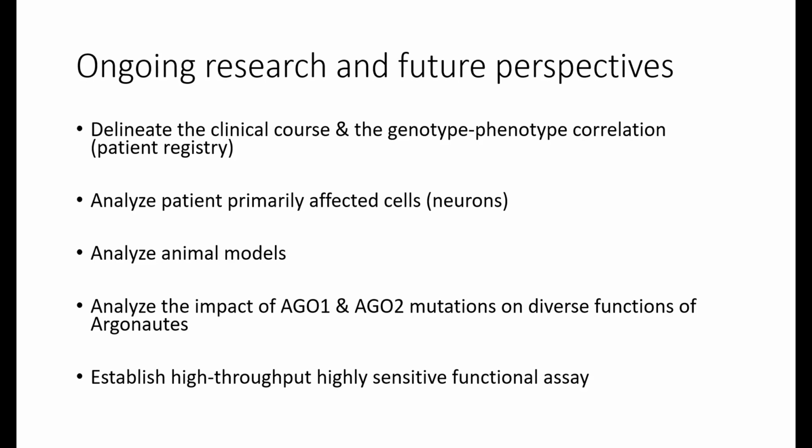And also we hope to establish a sensitive functional assay, which will on one hand enable us to prove the diagnosis, on the other hand, enable us to do some screenings for potential therapeutic targets.